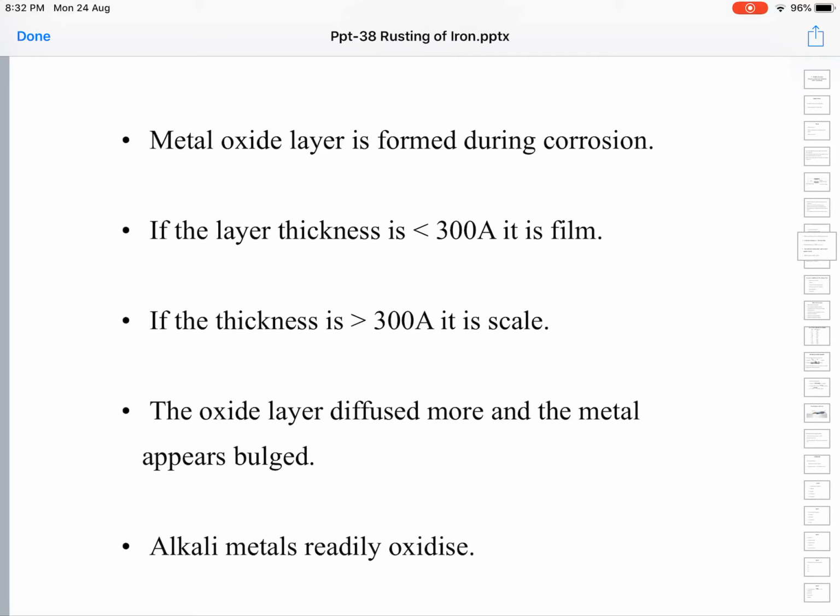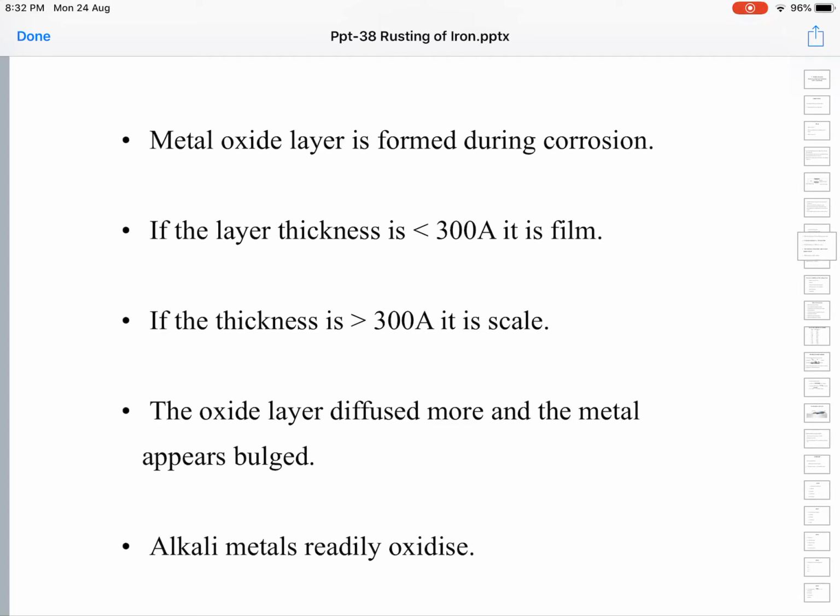Alkali and alkaline metals are highly reactive. Especially the alkali metals, starting with lithium, sodium, potassium, etc., are the most reactive metals. Since they are highly reactive, they readily oxidize. They immediately interact with atmospheric oxygen, react with oxygen and form oxides.